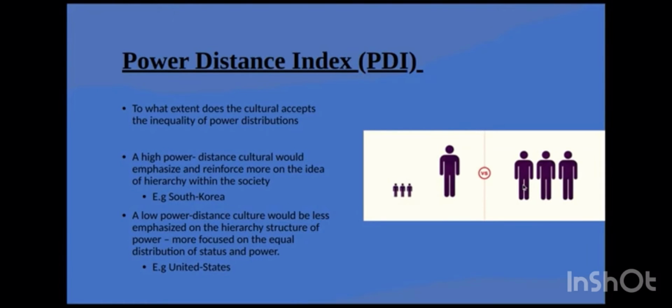This looks at to what extent the culture accepts the inequality of power distribution. A high power distance culture puts emphasis on a hierarchy within the society. An example is South Korea. In South Korea, they'll have many leaders. A low power distance index means a more shared view of status and power, such as everyone being on the same playing field. Although there are managers, everyone shares the workload, such as in the United States or the United Kingdom.